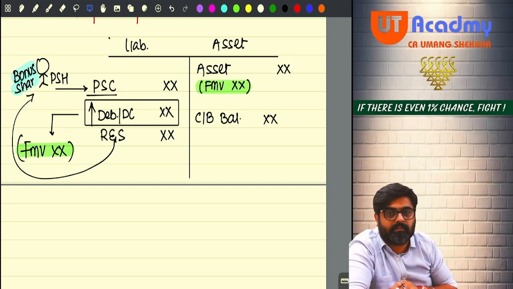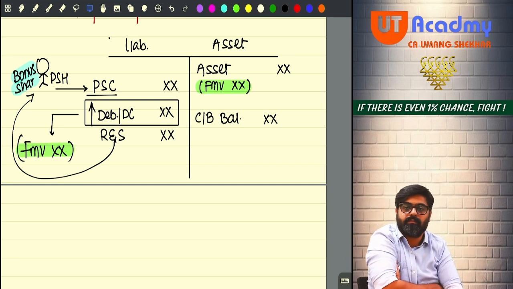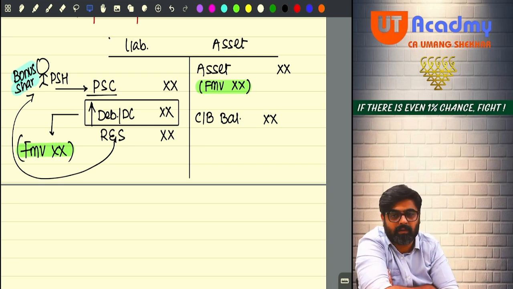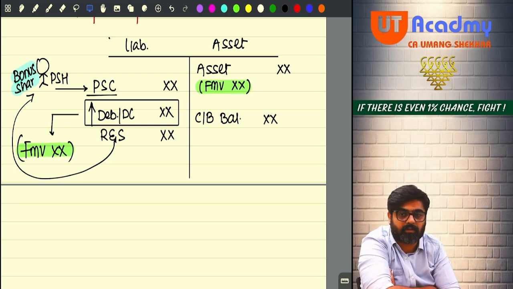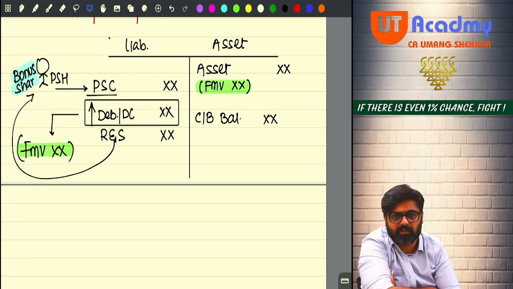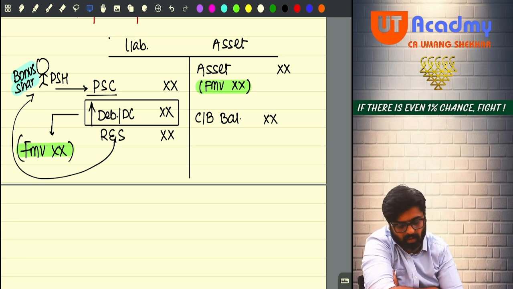Any distribution over and above that accumulated profits will be treated as full value of consideration, and based on that the capital gain on your shares will be calculated under 46(2). Do you remember all these things we have already discussed? Should I move ahead? Okay.